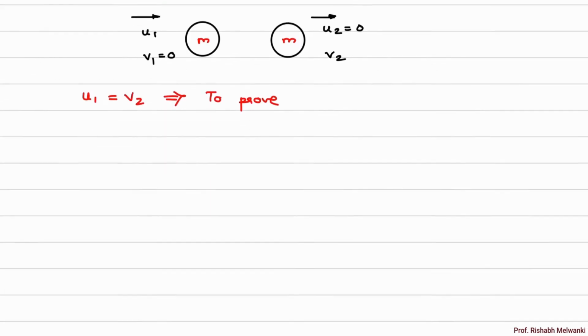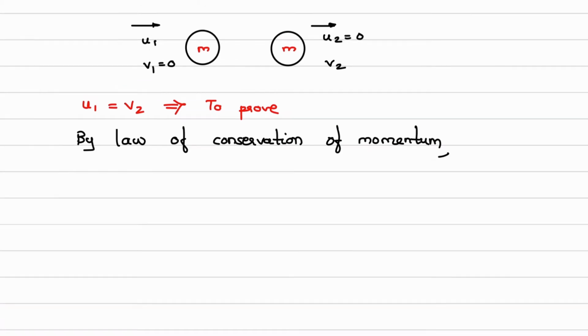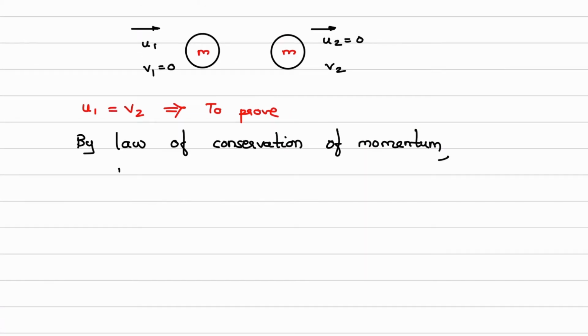So how can you prove this? First we will consider the law of conservation of momentum. By the law of conservation of momentum, what can I write? Mass is m, so m into u1 plus m into u2 is equal to m into v1 plus m into v2.